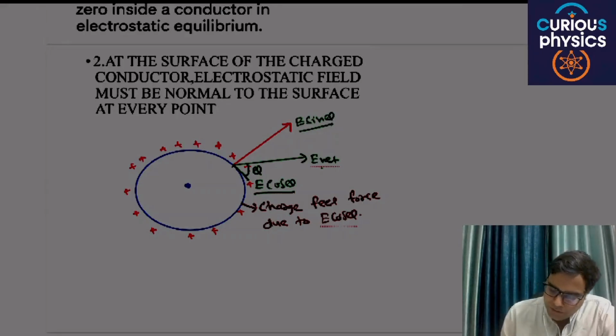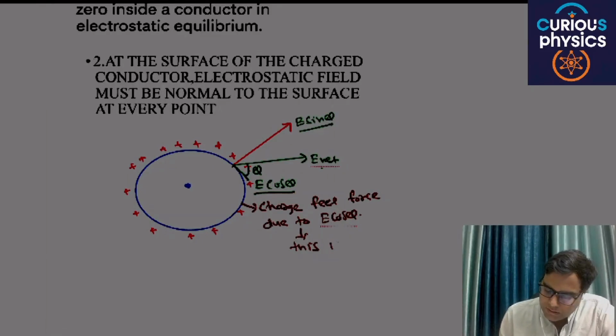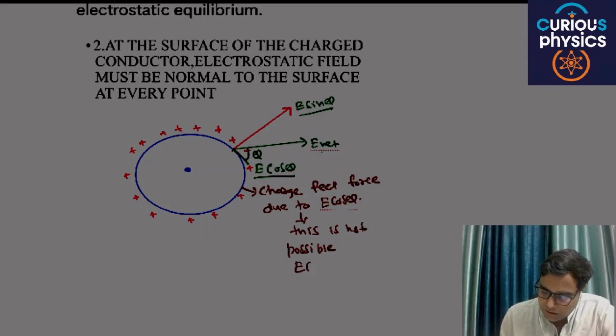That's why this is not possible. E cos theta is always zero.